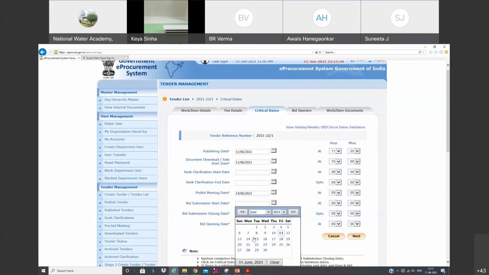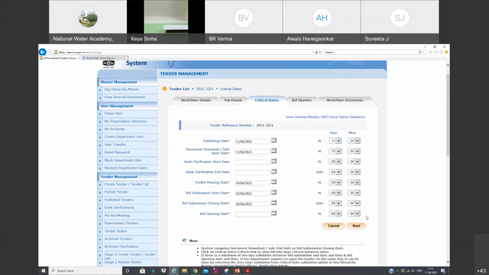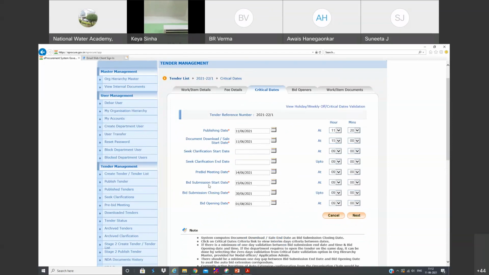You have mentioned pre-bid meeting here, so let us keep 15 and 9. And bid submission closing date, you can keep 30. Why? Because a minimum of 15 days' time should be given. And bid opening date, if you are opening on 30, let's say you can keep it on 1. Times you can change, it's not a big deal. And another thing, sometimes there might be some emergency, and you don't have to follow the time frames. You can start opening the bids on the 15th. You can even stop receiving the bids on the same day also.